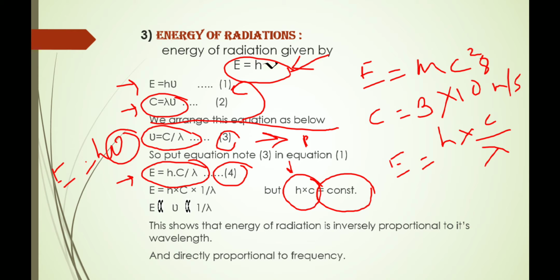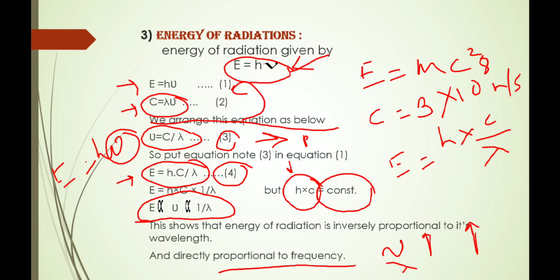So E is directly proportional to frequency, and inversely proportional to wavelength. This is the relation between energy, frequency and wavelength. This shows that the energy of radiation is inversely proportional to its wavelength, and directly proportional to frequency. So if the frequency is higher, then the energy of that radiation is also higher. If the wavelength of that radiation is higher, then the energy of that radiation is lower.